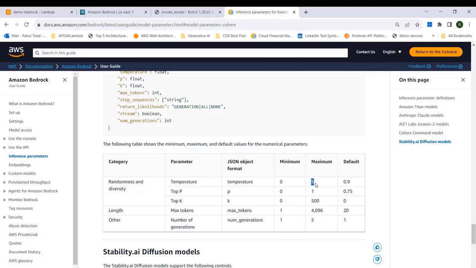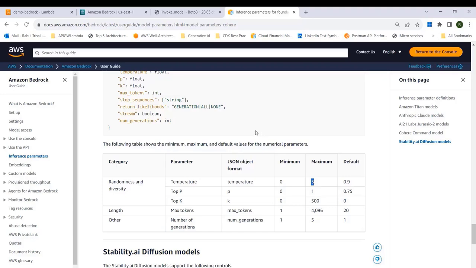Now say you increase the temperature to its maximum value. It's going to give you a randomized response to the prompt you have provided. If you provide the same prompt again, hi, how are you? This time it's going to give you a different answer. So it controls the randomness of the response.